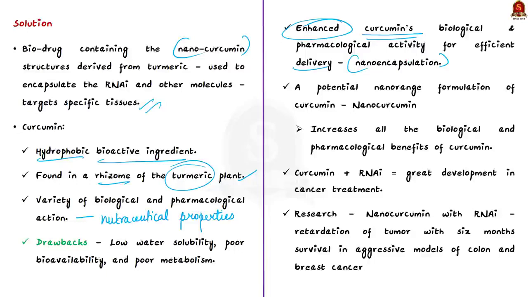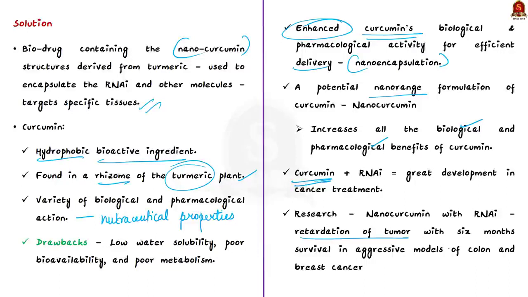And for this purpose, nanocurcumin was developed. This nanocurcumin is nothing but the nano range formulation of curcumin. Now this is what has increased the biological and pharmacological benefits of curcumin. So curcumin is itself a well-known nutraceutical, a substance which provides medical or health benefits, and it also has high anti-cancer and anti-inflammatory properties. So when this curcumin is combined with the RNAi, then it could really bring success in cancer treatment.